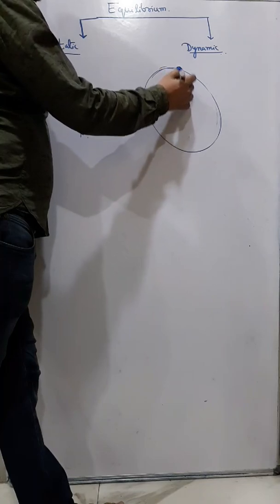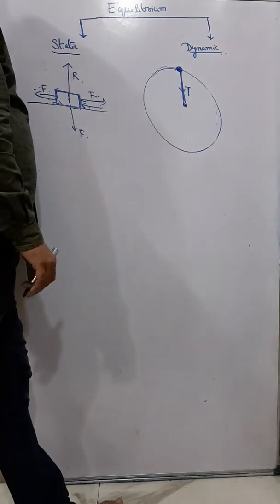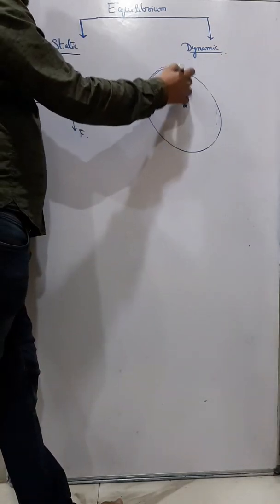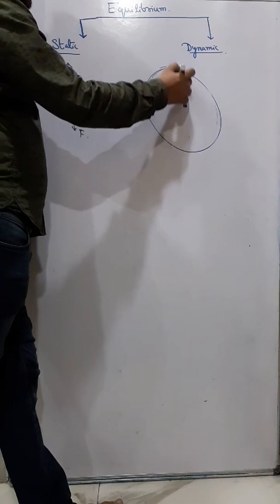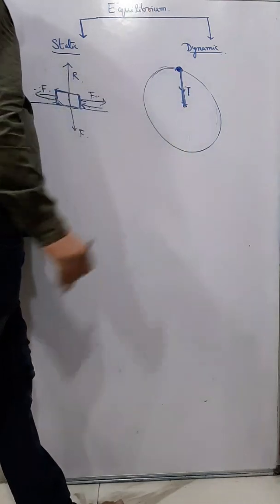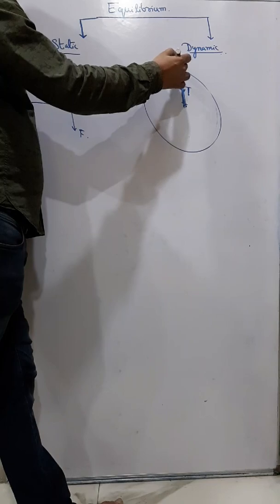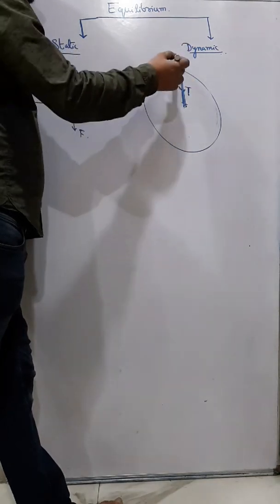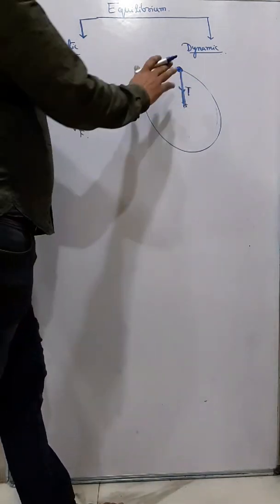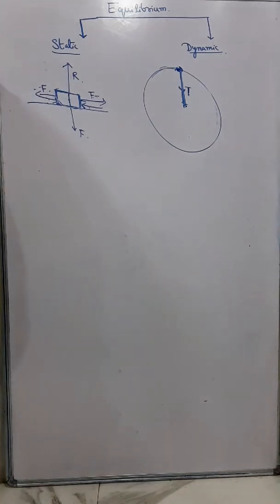It is in dynamic equilibrium because you are pulling, there is a tension force here which is producing an inward direction. So the tension force, that generally we see is a centripetal force, and another force acting on it is known as the centrifugal force. So a lot of forces are acting on this body, and still the body is in the same motion. So we say it is in dynamic equilibrium.